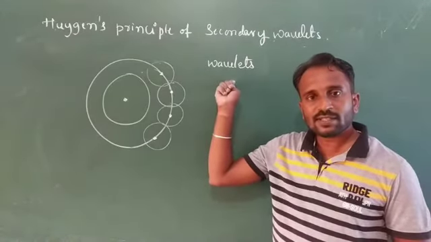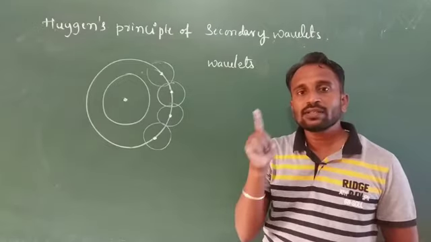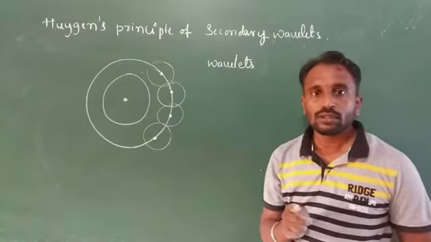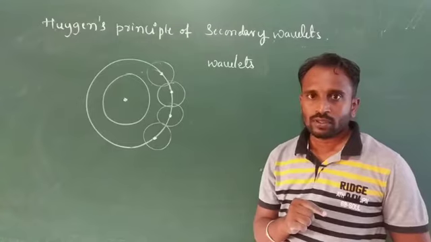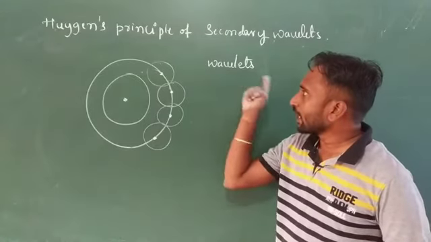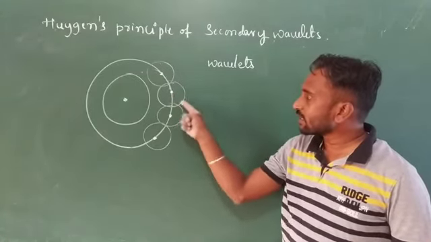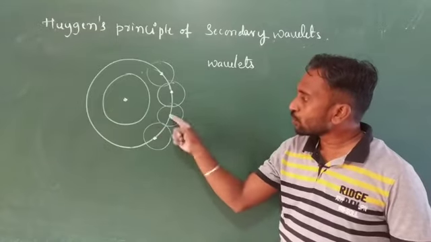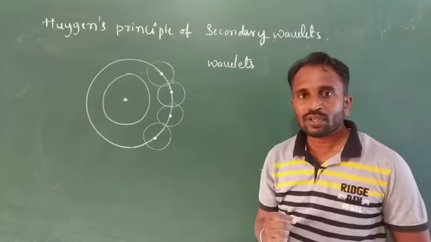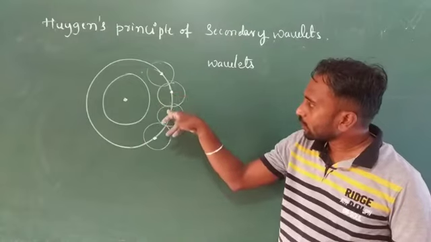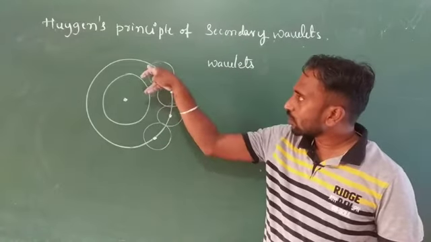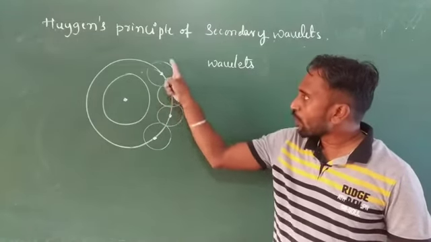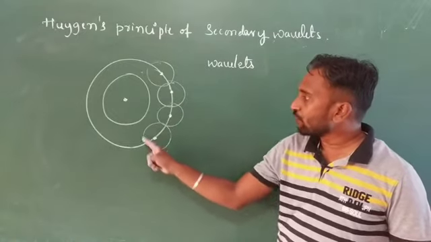Wavelets always emerge from a wavefront. So these we consider secondary wavelets. How are these secondary wavelets produced? If any point is present on a wavefront, those points produce secondary wavelets.